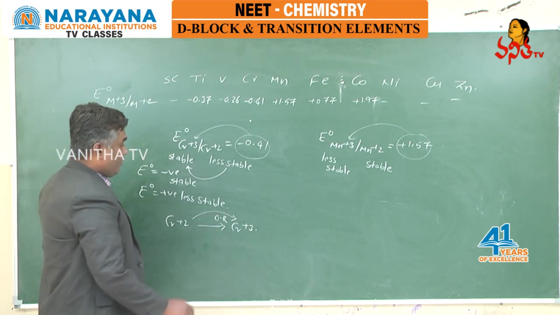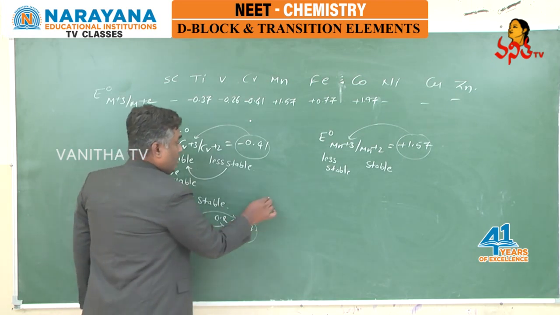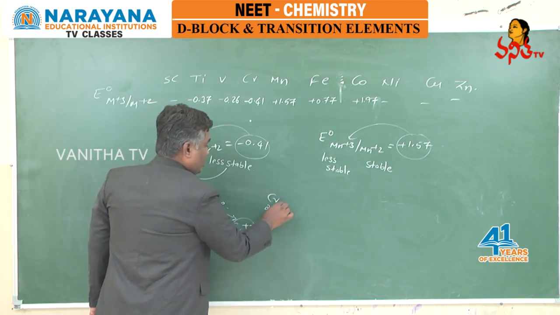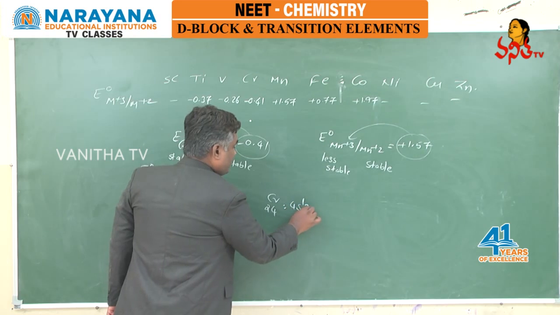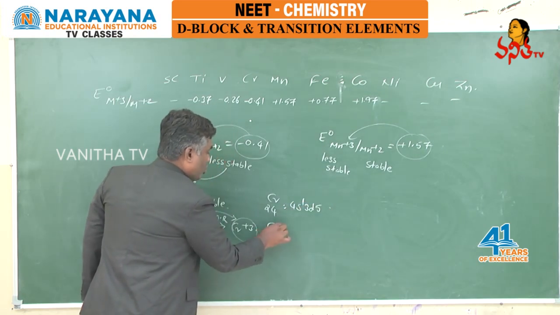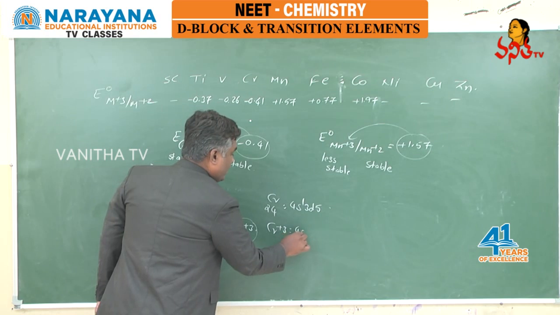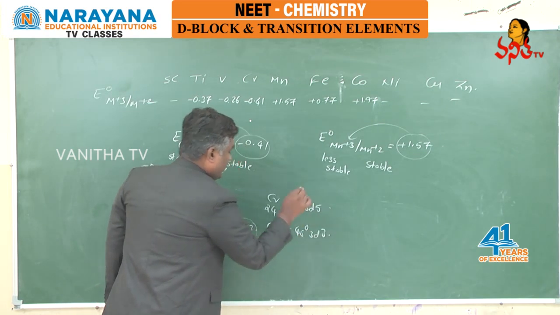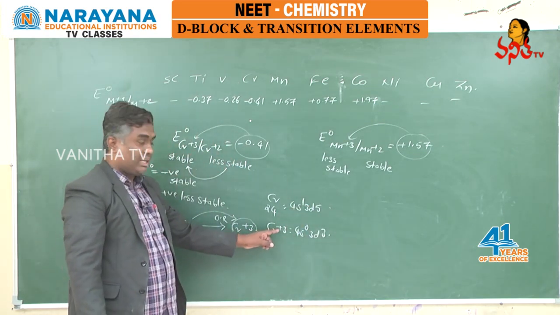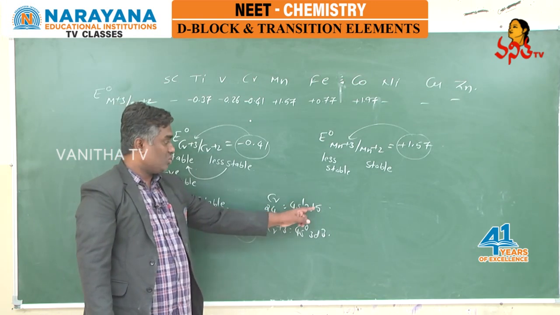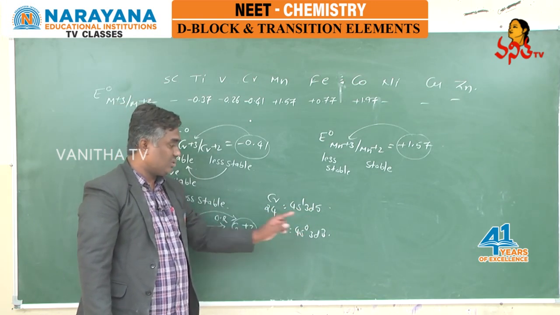And here chromium plus 3: chromium atomic number is 24, 4s1 3d5. Then chromium plus 3 means 4s0 3d3. Why? Because it is losing 3 electrons, 1 from here and 2 more from here, so we got 4s0 3d3.